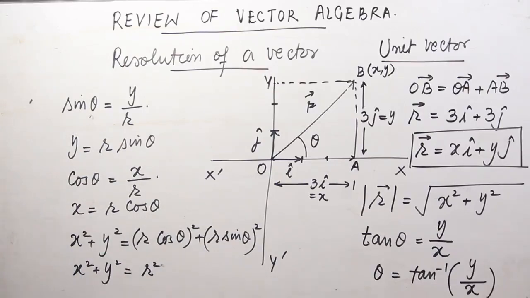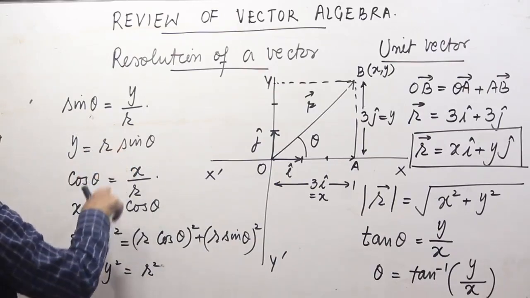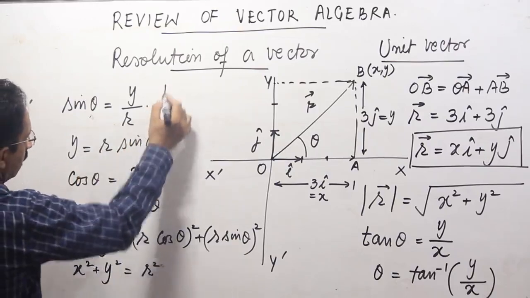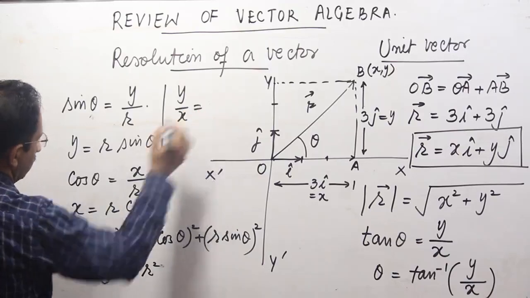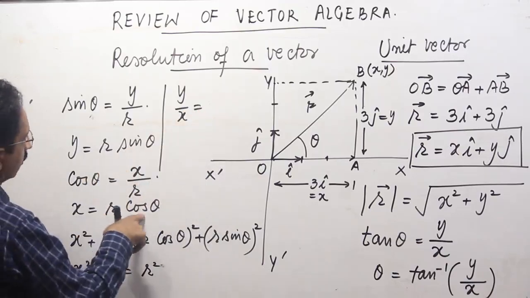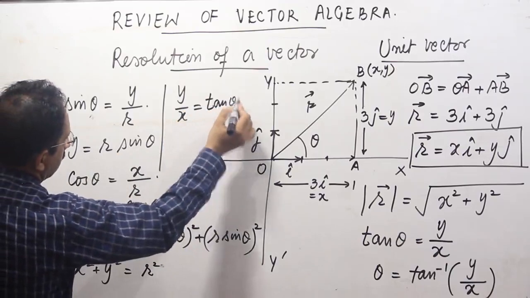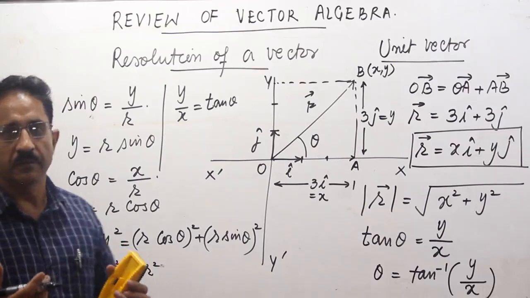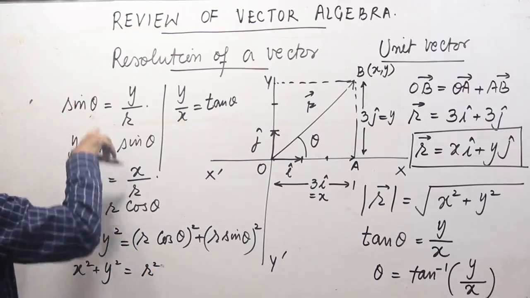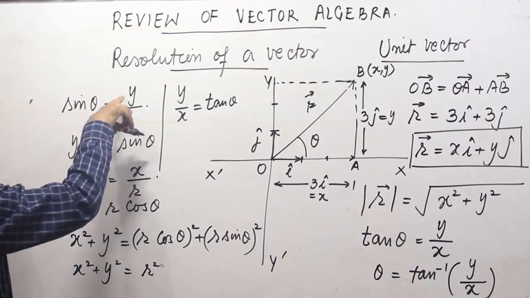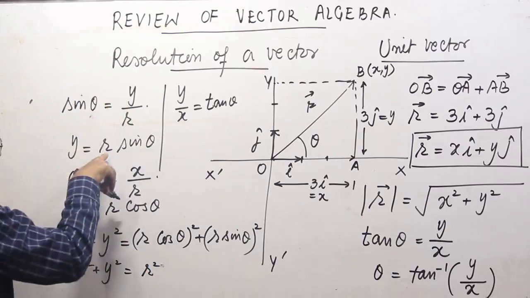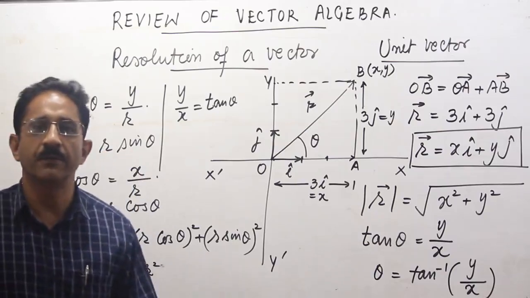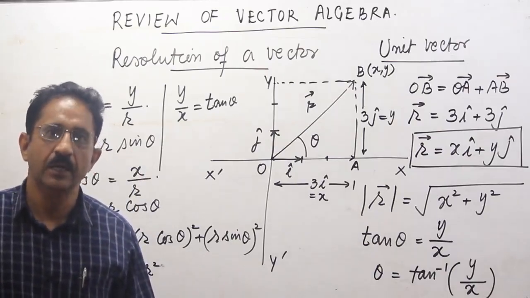And if I express now the ratio of these two, y by x, that will be r sin theta divided by r cos theta. So y by x will be equal to r sin theta divided by r cos theta, that is tan theta. For purpose of some mathematical conveniences, we may prefer to use theta and r in place of y and x. So in place of y and x, we may prefer to use r and theta for expressing the components of a vector, that is its x component and y component.